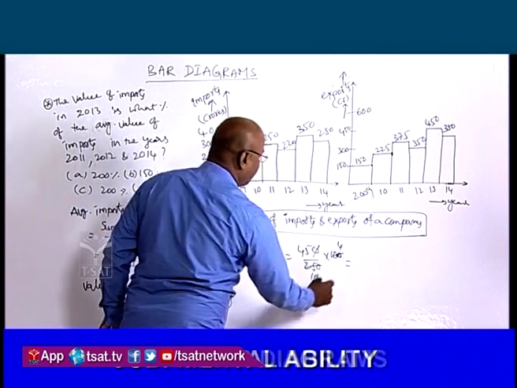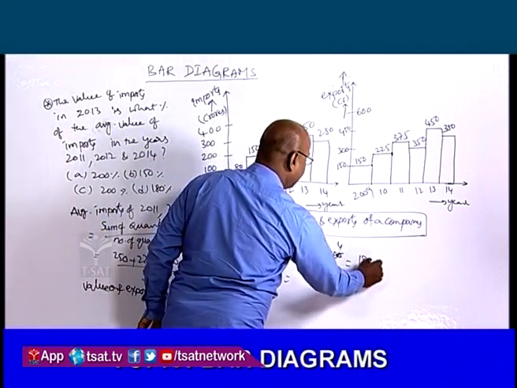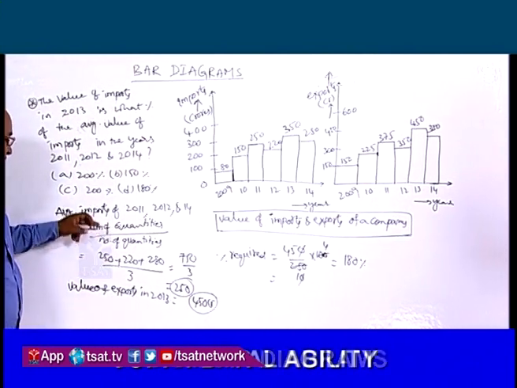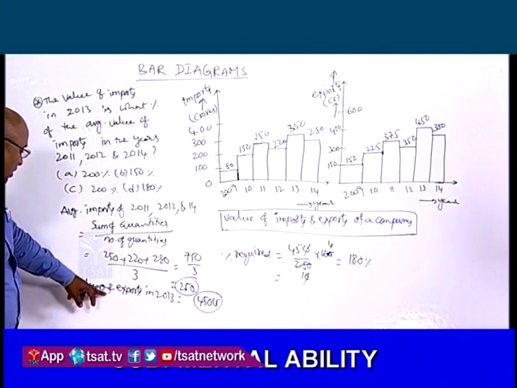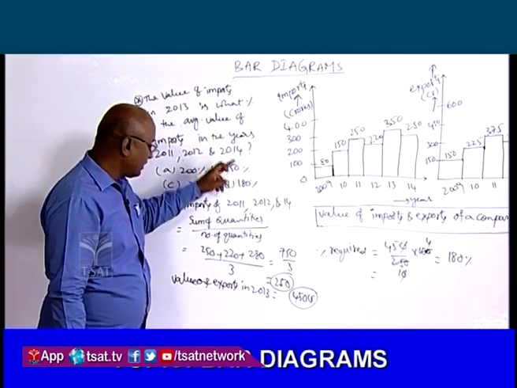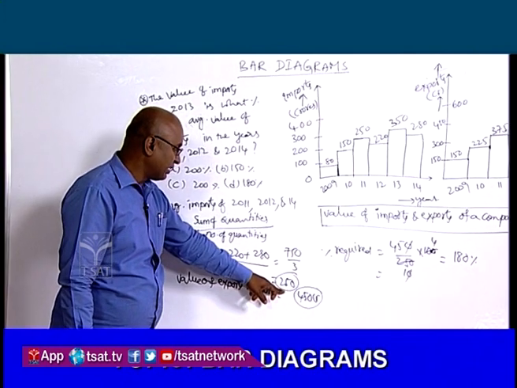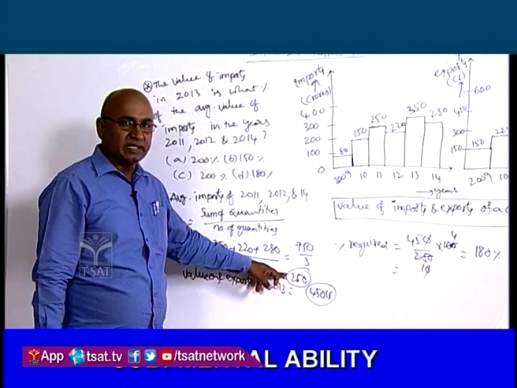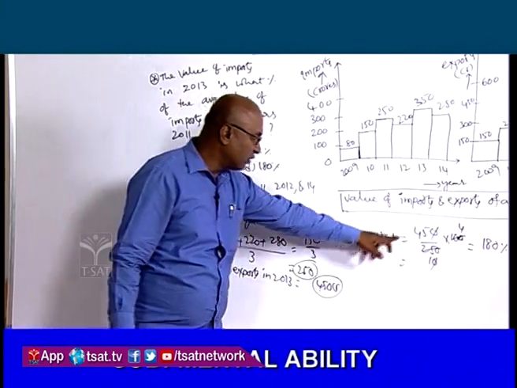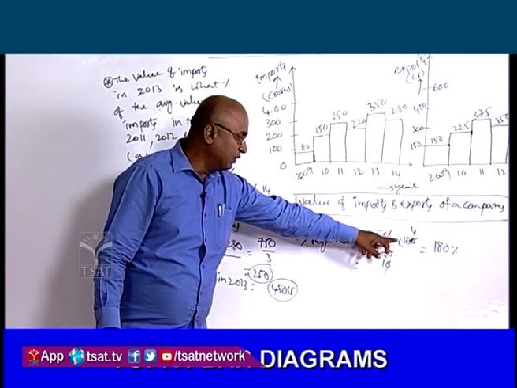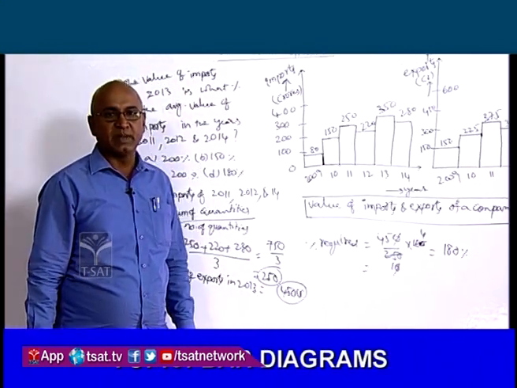So 45 into 4 is equal to 180%. So the percent required is 180%. So in 2013 the value is 450 crores, and the average imports of 2011, 12, 14 is 250 crores; what percent is it, he is asking. So 450 by the base value 250 into 100, that will give you 180%.